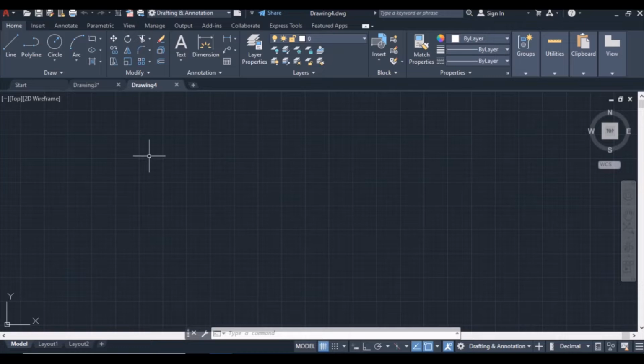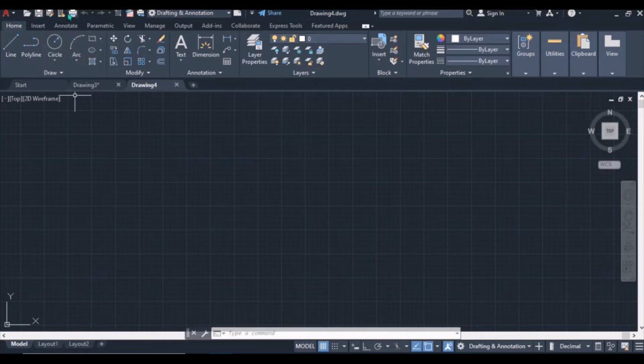So on your top left, this one is the application button. See the red A. And then this bar, the top bar, we call it quick access bar.